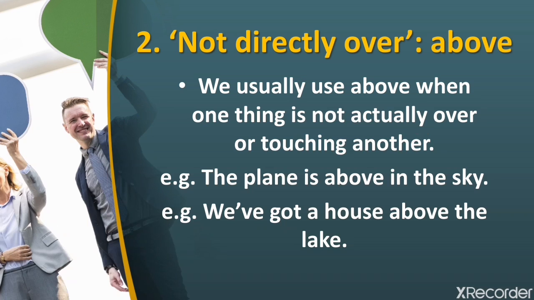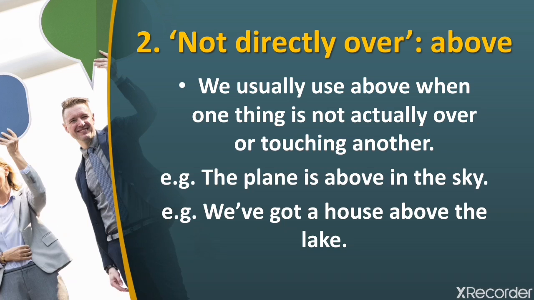We usually use above when one thing is not actually over or touching another. Example: the plane is above in the sky. For example, here you see the plane is very high in the sky and it is not touching our roofs, not touching anything, it is very far away.